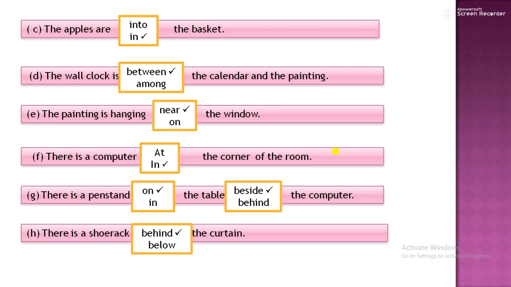Even in the bus, when you travel by bus, passengers sit beside each other, so you can remember it. There is a shoe rack. Where is the shoe rack? Behind the curtain. I hope you are understanding these prepositions. These are very easy to understand. You just need to look at the picture.